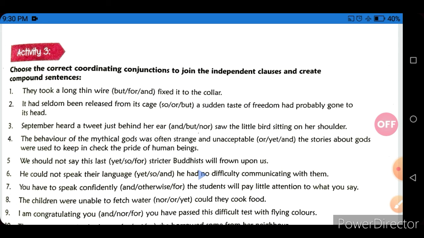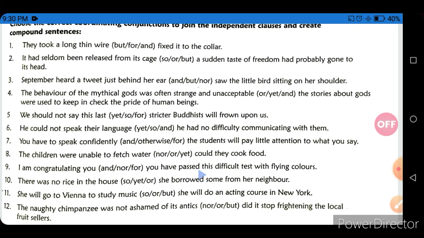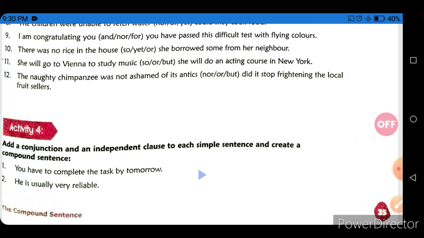The second sentence: it had seldom been released from its cage. A sudden taste of freedom had probably gone to its head. So in the second question, the conjunction so is used. It had seldom been released from its cage, so a sudden taste of freedom had probably gone to its head. Understood, students? So the rest of these sentences will be done by yourself.